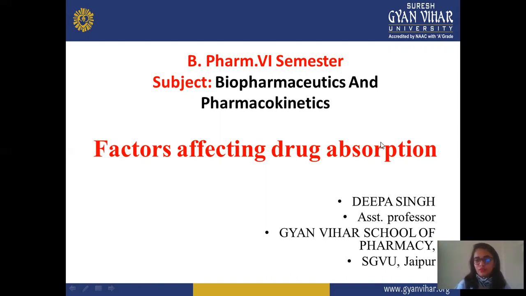Patient-related factors mean every person varies, in body weight, immunity, or disease. This varies according to person and also affects the absorption rate. We will discuss this one by one.